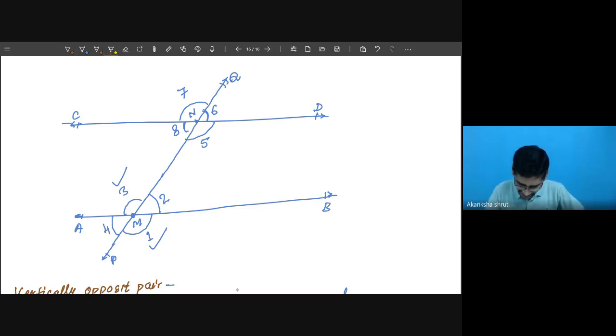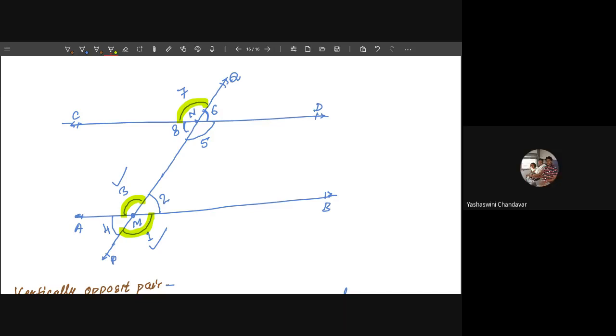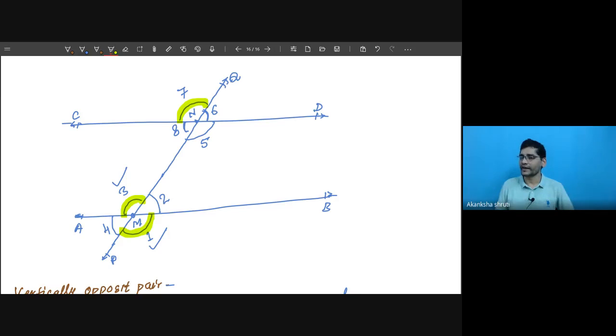If we consider angle 1, are you getting this? So this 1 was vertically opposite to angle 3. But angle 3 was equal to angle 7. Why? Because they are corresponding angles. In this way, we can say 1 and 7 will also be equal. Getting it? Yes, sir. Then this 1 and 7 are called alternate angles.